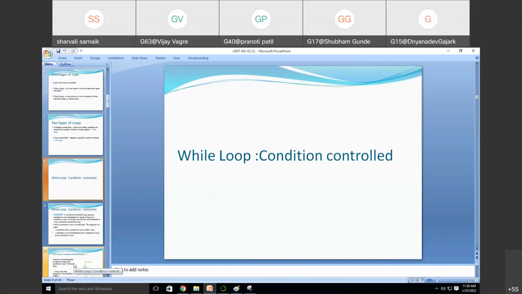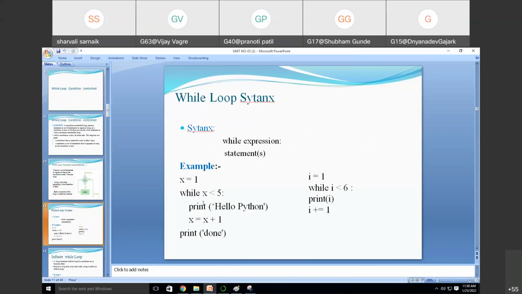So let's see what this while loop is. We are saying that we are going to repeat the code again and again until we satisfy some condition which will help us to stop the code. What does this mean? In the example I have taken x is equal to 1, and I want to print hello Python until x is less than 5.